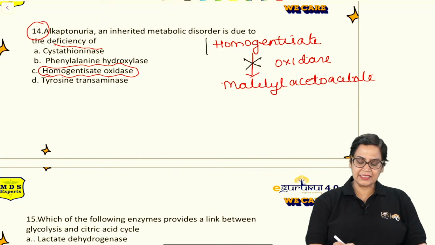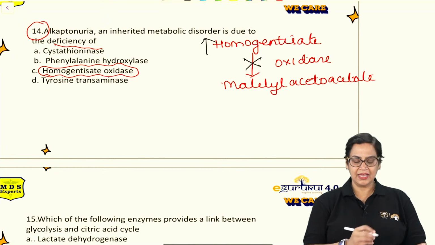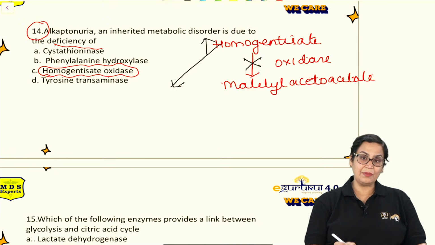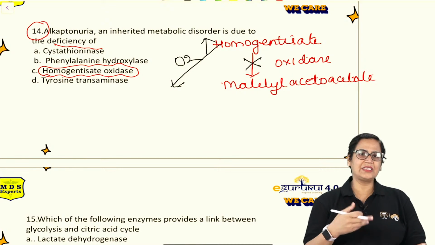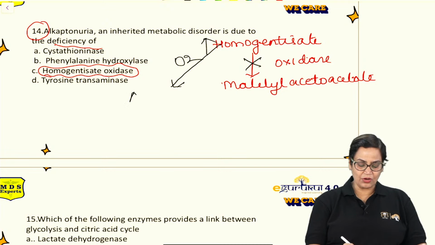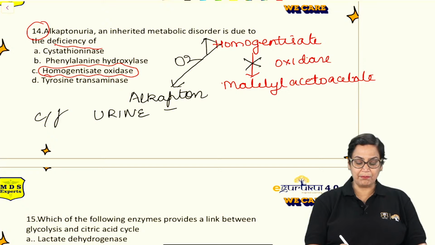There will be increased concentration of homogentisate, and it has to be oxidized. If it is not being oxidized by the enzyme, it will be oxidized when left open. So it will be oxidized to form alkapton-type substances. And the most important clinical feature of this is that urine turns black on exposure to air.